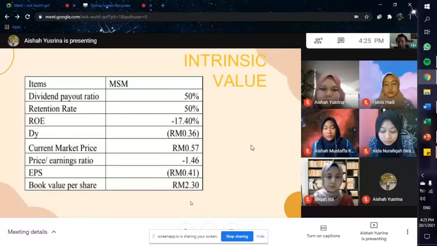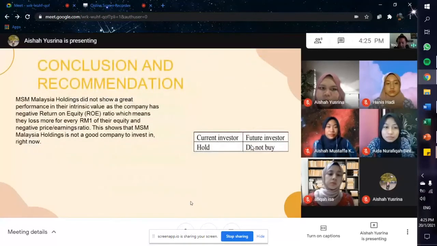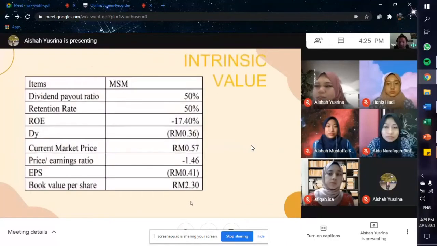Their EPS is negative 41 cent and MSM book value per share is RM 2.30. Why we have this figure is because of MSM's CEO weak management, and Cocoland's net profit decreased because of higher factory labor overhead and high advertising expenditure. Next is the conclusion and the recommendation based on the intrinsic value, which will be continued by Hanis.